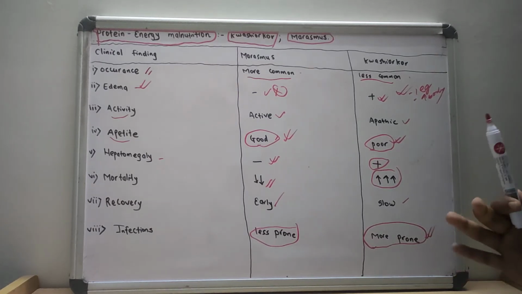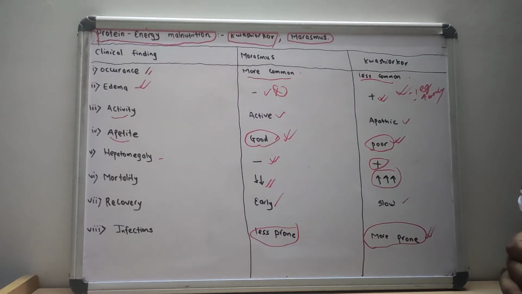So these are the various clinical findings and clinical pictures we see in the child with marasmus and Kwashiorkor.